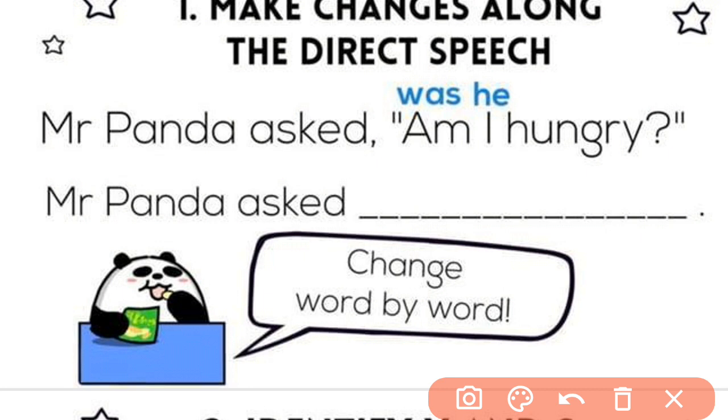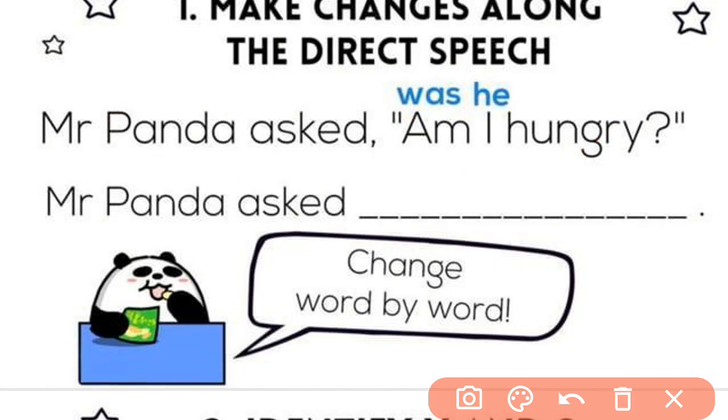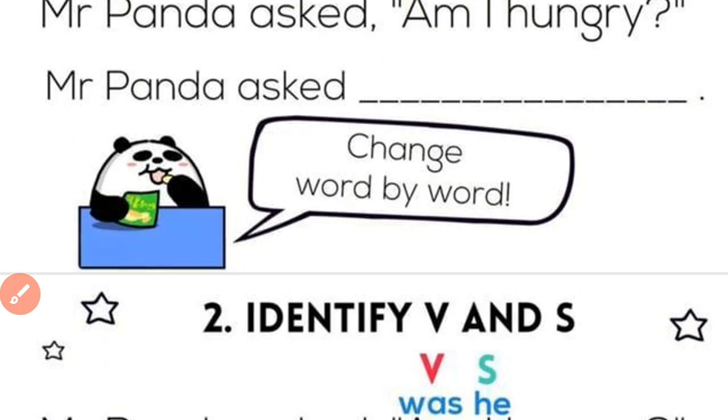So Panda asked, okay, asked. Here we'll change "am" and "I." What is Panda's gender? Panda's gender is he. Instead of "I," we will write "he," as it is direct speech. So we'll change, as I've told you, to check in the direct speech itself.